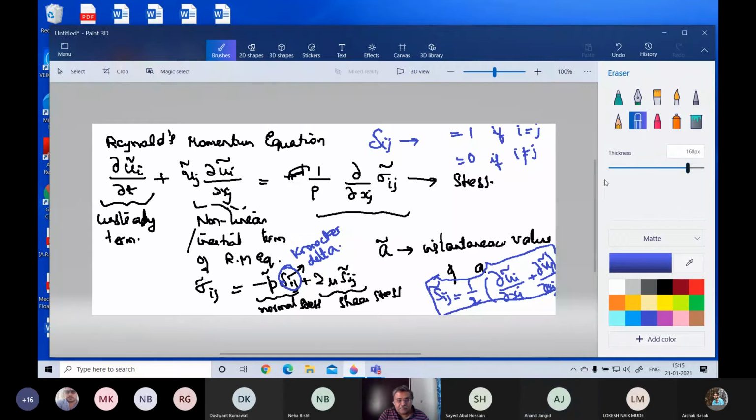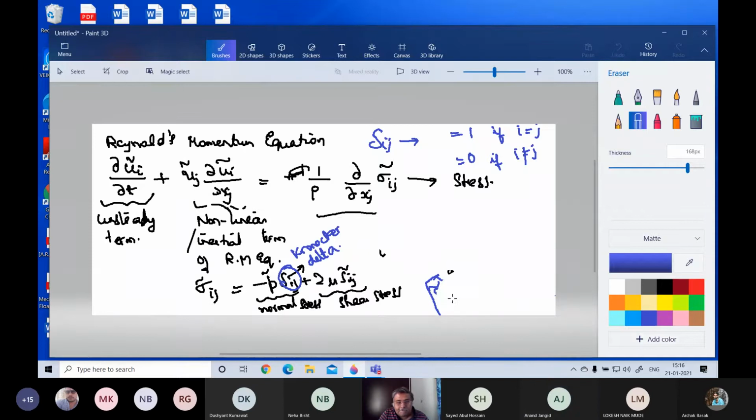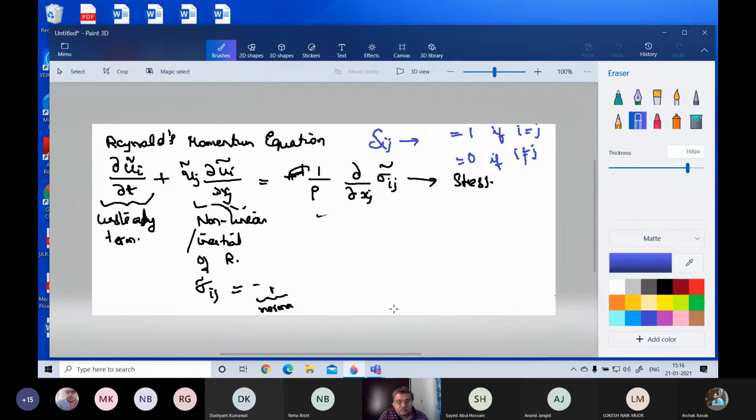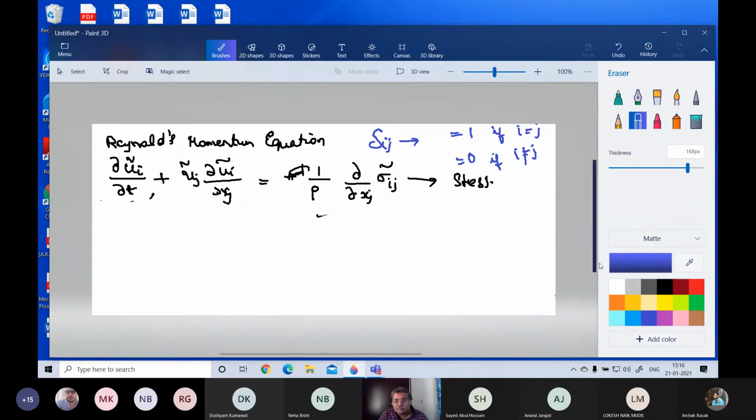Sir, what is the last term of Sij? This one? Last term, yes. Half of dou ui by dou xj plus dou uj by dou xi. Okay, I'll write it again.